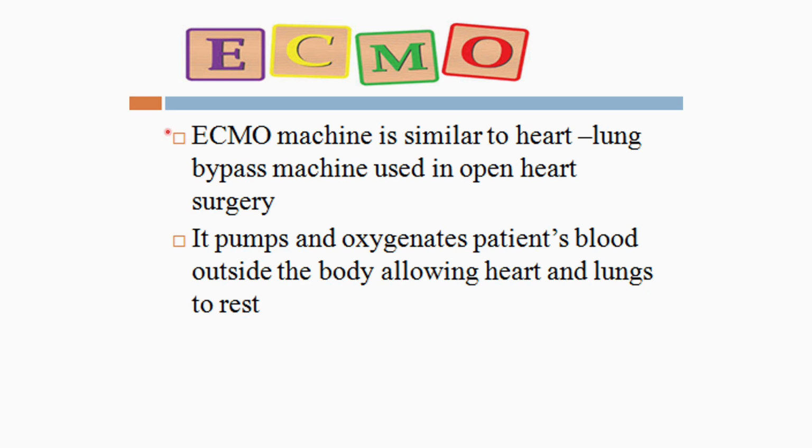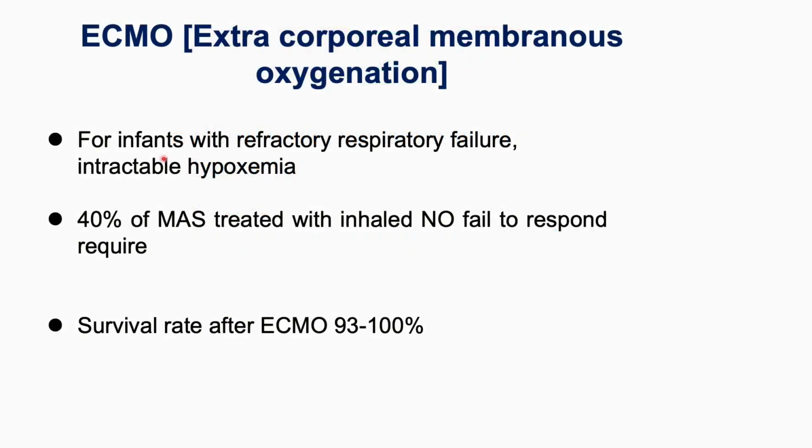And then if those measures are not helping, you go with ECMO. ECMO is a machine similar to the heart-lung bypass machine used in open heart surgery. It pumps and oxygenates the patient's blood outside the body, allowing the heart and lungs to rest. ECMO means extracorporeal membrane oxygenation. This is used for infants with refractory respiratory failure who have intractable hypoxemia.